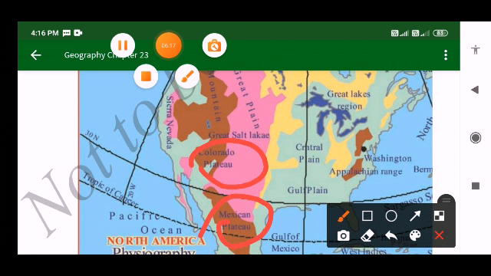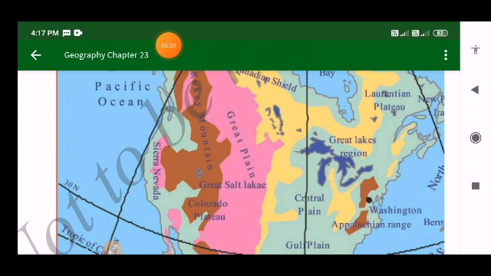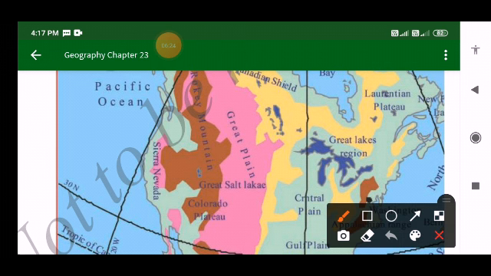And the River Colorado cuts the Colorado Plateau and has given rise to the Grand Canyon. Already I told you that the Grand Canyon comes in USA, Arizona. Later we'll discuss the Grand Canyon.